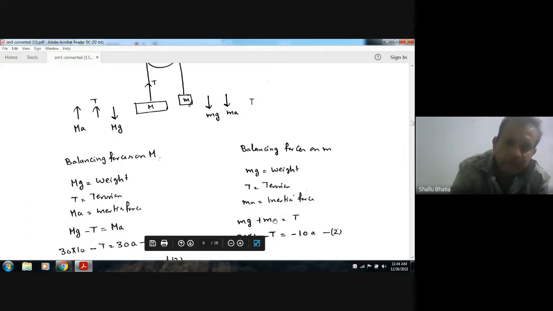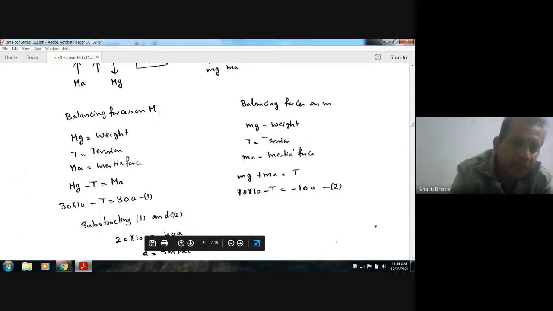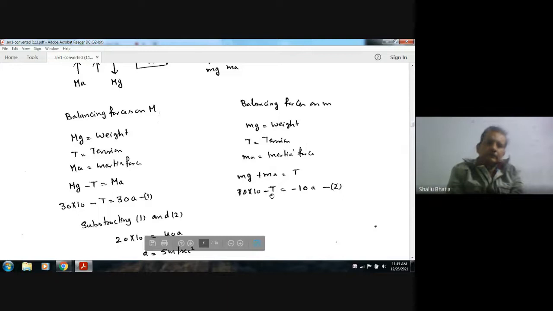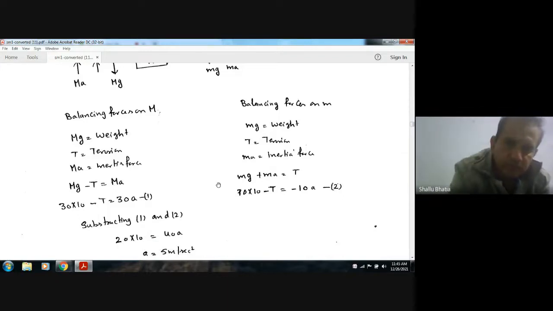Now putting the value of capital M as 30 and g as 10, and here small m is 10 and g is 10. Now from these two equations, solving for a, this equation can be solved for a by equating T from both equations.